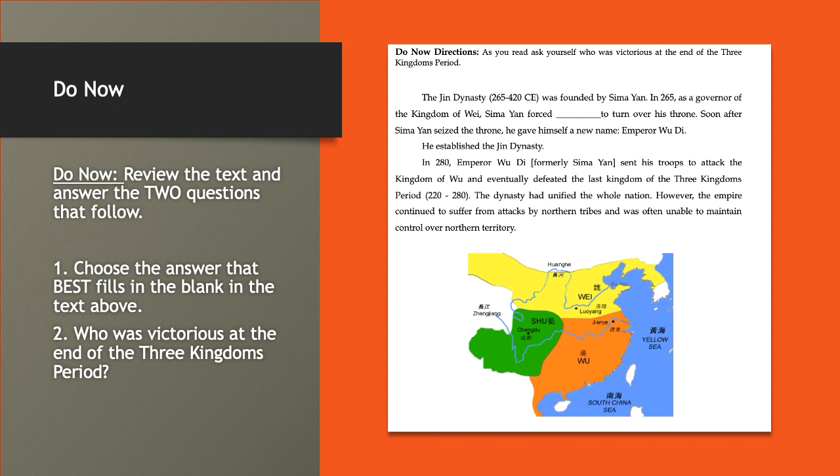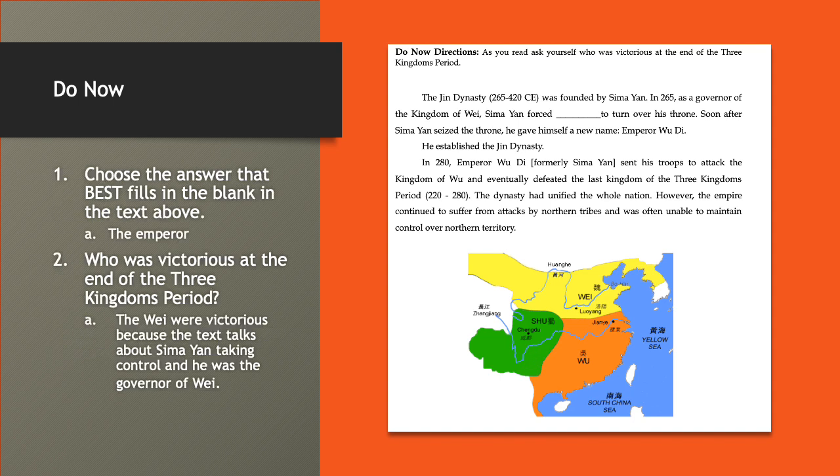However, the empire continued to suffer from attacks by northern tribes and was often unable to maintain control over northern territory. So at this time, go ahead and pause the video, review your text, and answer your two questions. All right, so now that you've taken the time to answer your questions, let's see how you did.